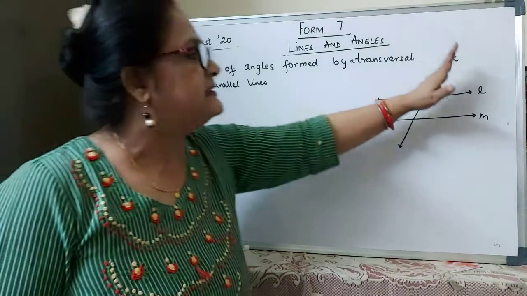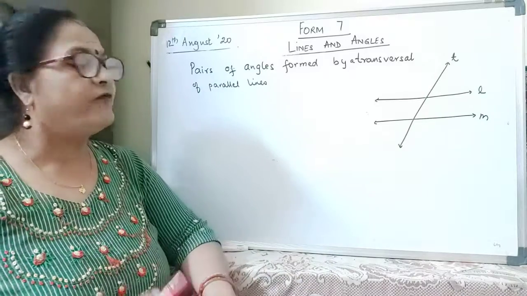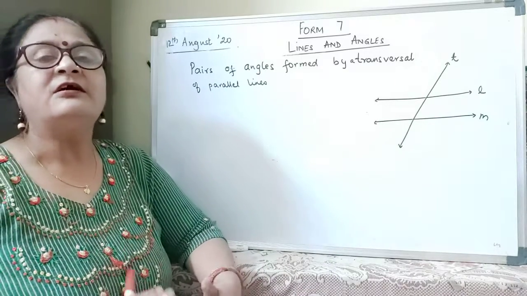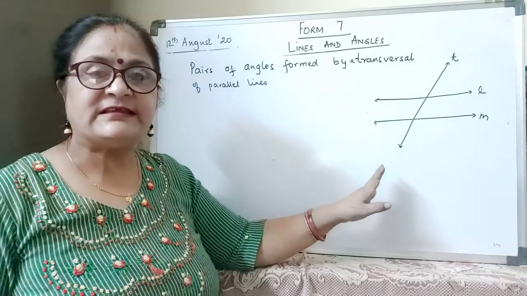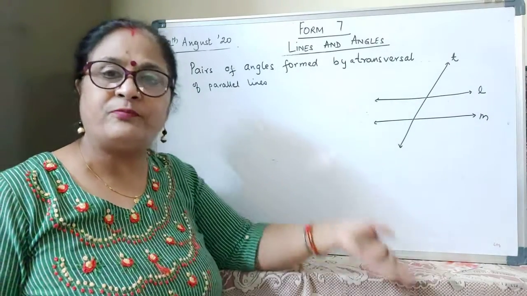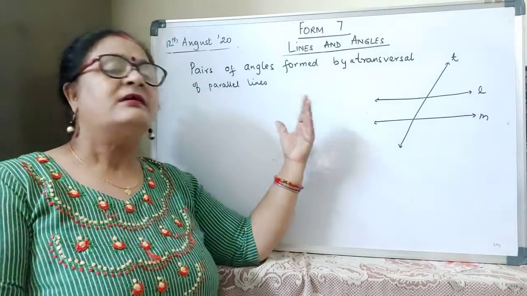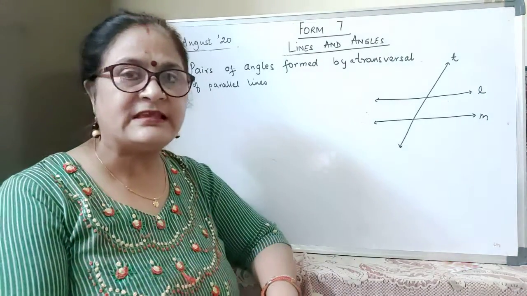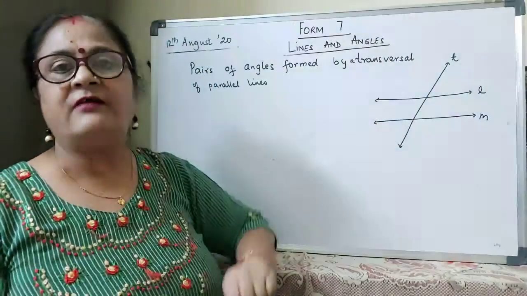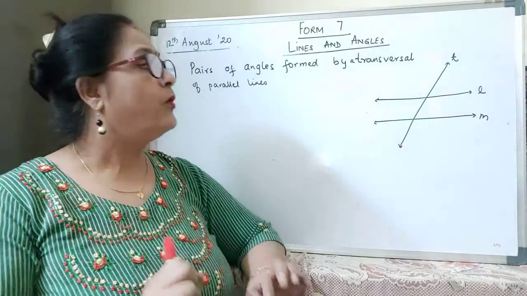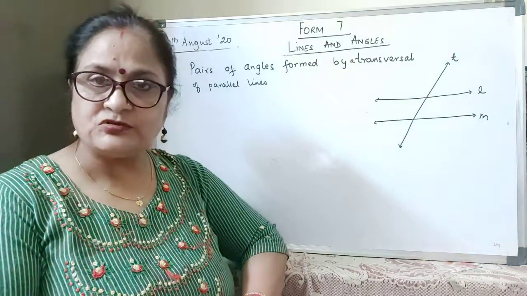Again, two lines intersected by a transversal, how many angles are formed? 8 angles are formed. Of the 8 angles, 4 angles are interior, 4 angles are exterior. 4 pairs of vertically opposite angles, 4 pairs of corresponding angles, 2 pairs of interior alternate angles, 2 pairs of exterior alternate angles, and 2 pairs of interior angles on the same side of the transversal. The same type of angles are formed here. But what is the special relationship between these angles? That is what we are going to find.